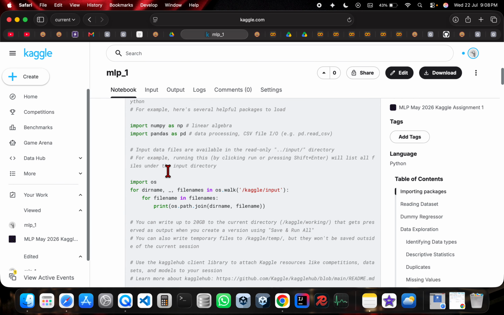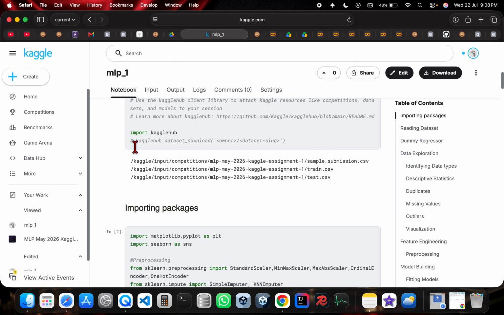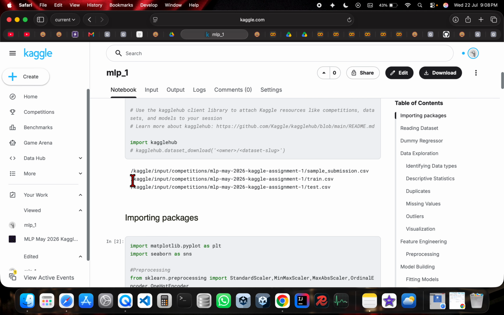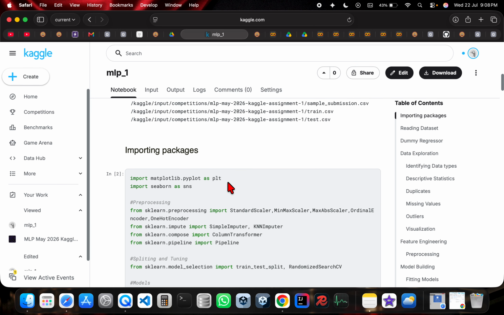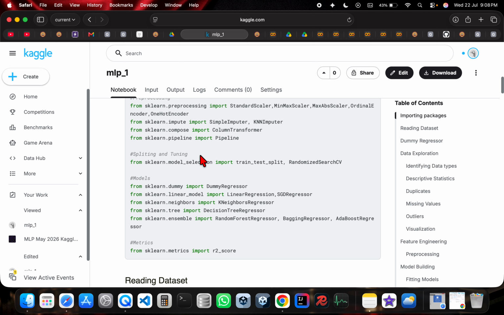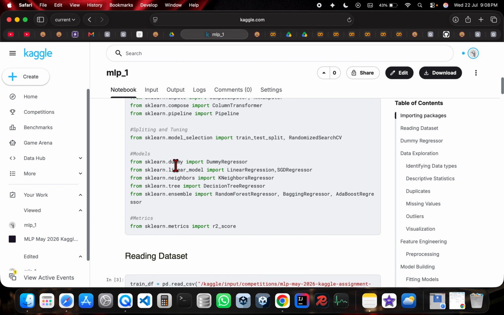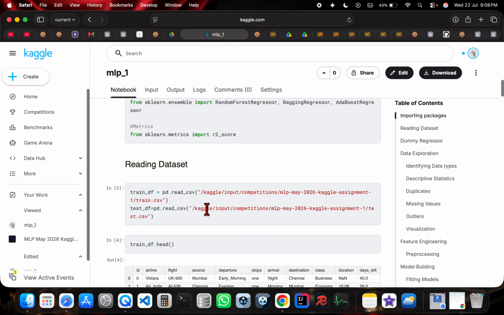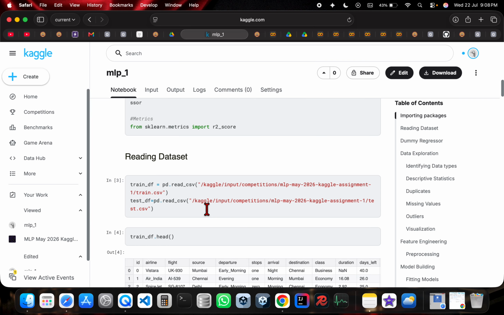I have first imported NumPy and pandas and run this cell, which was pre-existing, to get the links for the train and test CSVs. Then I've done other necessary imports for pre-processing, splitting and tuning, that is in model selection, and different kinds of models, as well as the metrics in order to compare the performance of the models.